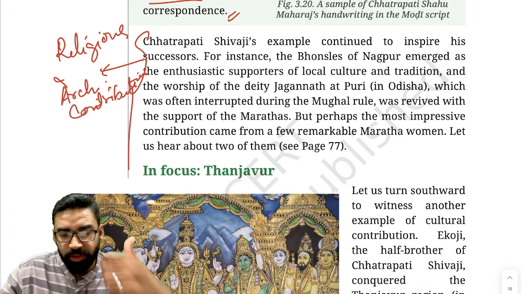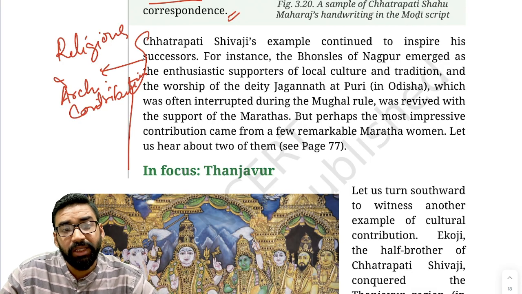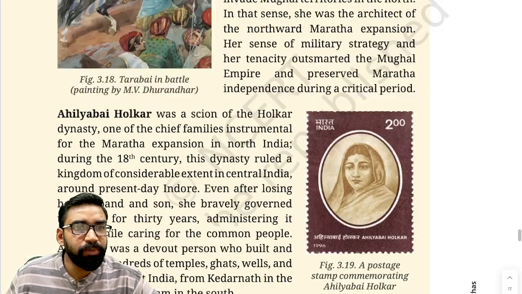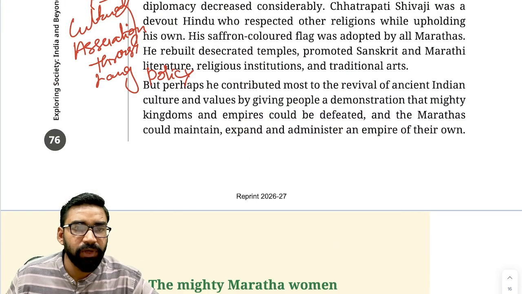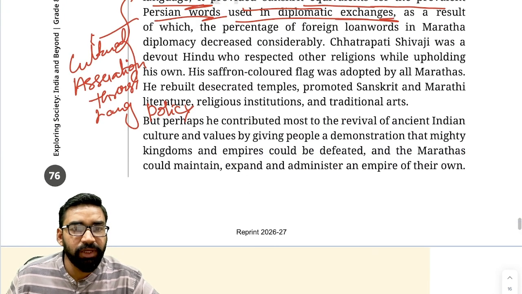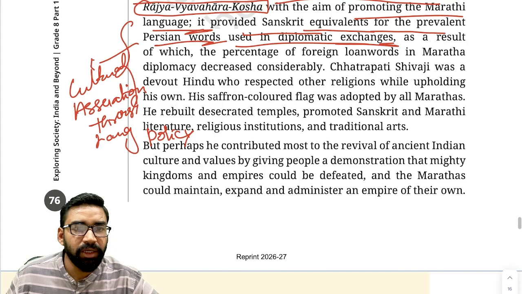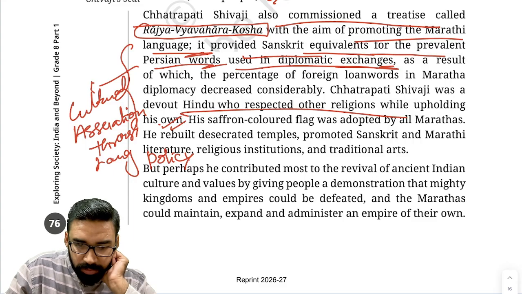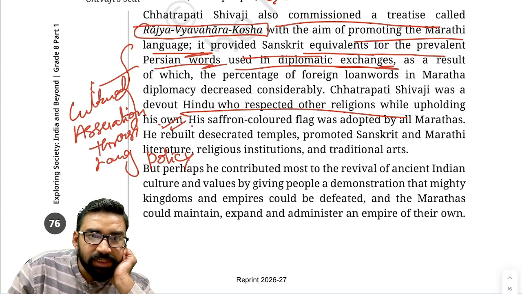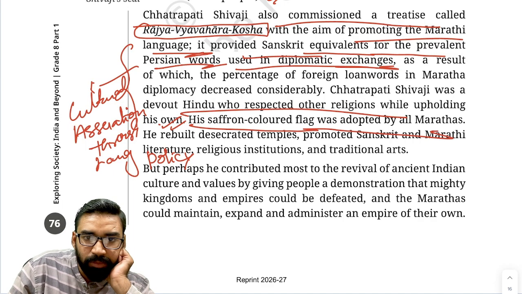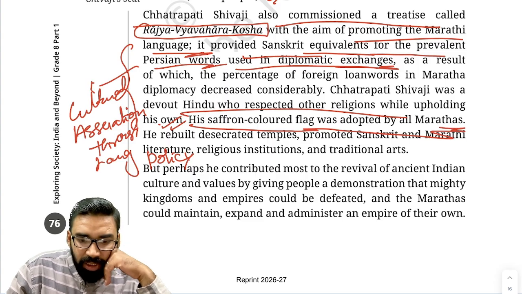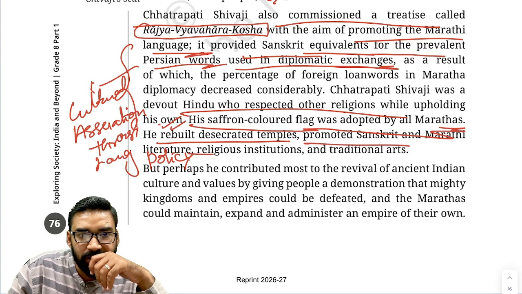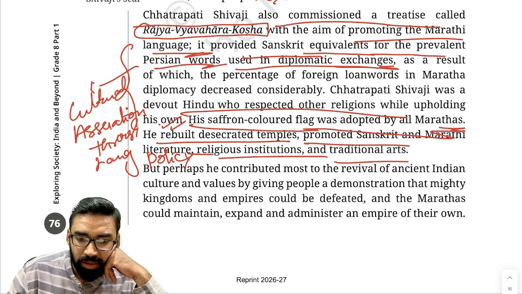He was a devout Hindu, but respected other religions as well. This is something very important that we need to understand. As you can see here, it is written that he respected other religions, upholding his own. Second, the flag symbolism: his saffron colored flag was adopted by all Marathas. Then temple restoration: he rebuilt desecrated temples, and promoted Sanskrit and Marathi literature, religious institutions as well as traditional art.